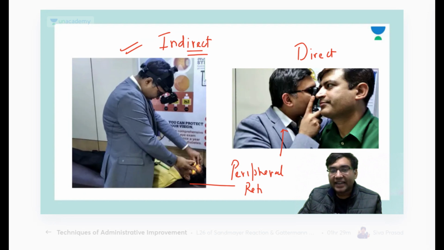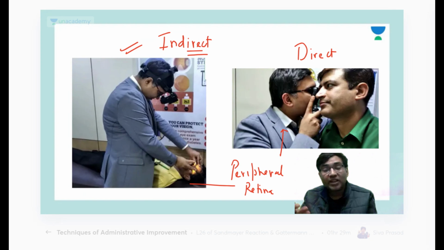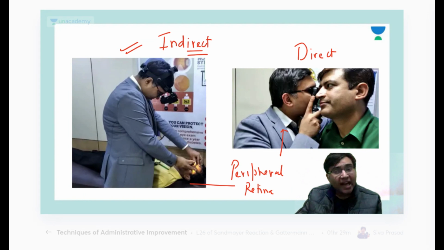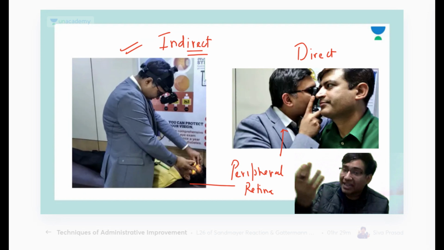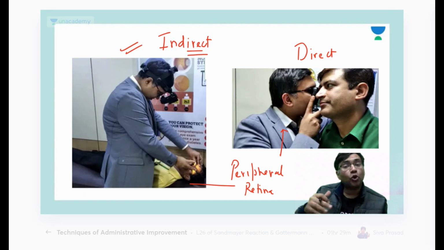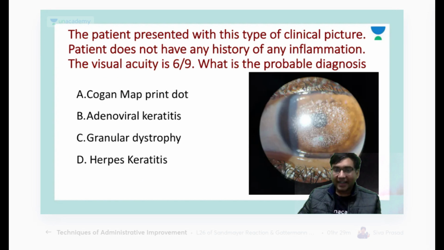Okay, and the second main use here is even in patients who have hazy media, as Chehak told us. The patient is having synchysis scintillans, asteroid hyalosis, or mild corneal haze. In those cases also, the indirect ophthalmoscope is a very useful instrument. It is the investigation of choice for retinal detachment, lattice degenerations, and even for ROP, retinopathy of prematurity.